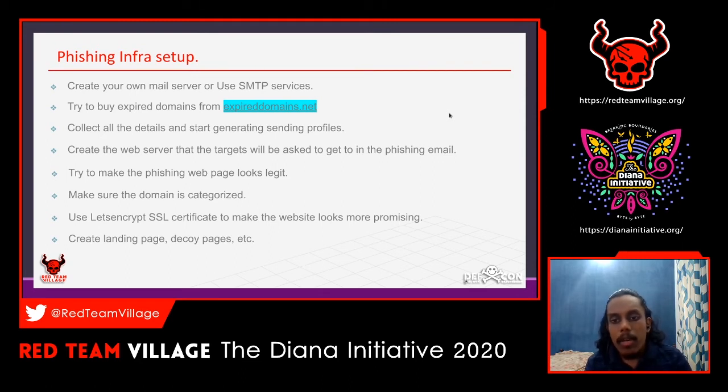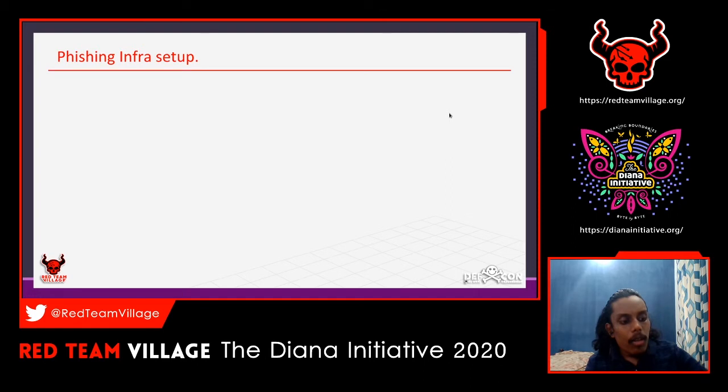You need to be on the genuine side. You need genuineness, so you have to make sure all of these are done from your end. Keep this in mind. So we'll move to the next one.